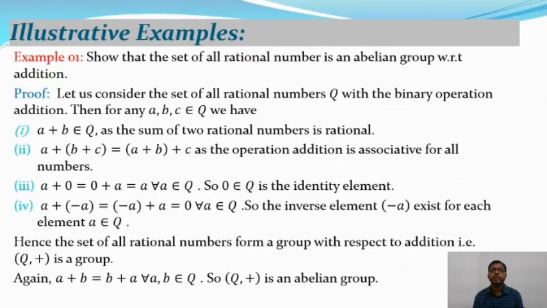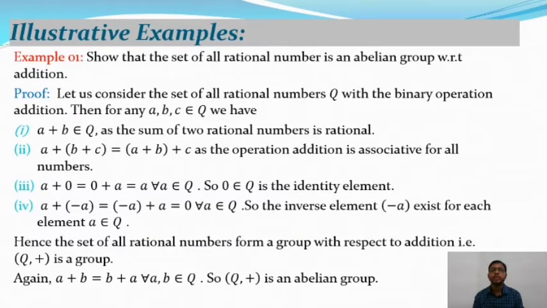In this slide we will discuss some examples on group theory. The set of all rational numbers is an abelian group with respect to addition. You know that the algebraic structure (G, composition) is said to be a group if it satisfies the following four conditions.